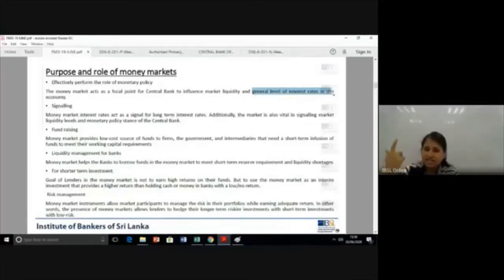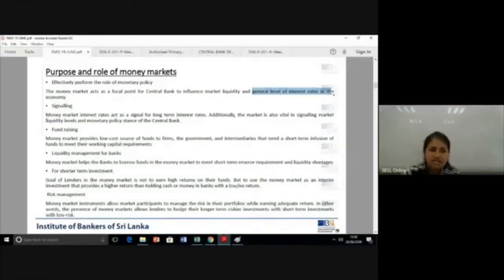Last week we studied that short-term interest rates give you the indication for long-term. Get it? The expectations theory, for example, we studied that the short-term interest rate will give you an indication of where the long-term will move. So by influencing the short-term interest rate, the central bank is able to do that. Okay, so why do they intervene? They intervene to influence the liquidity and the general market interest rates.